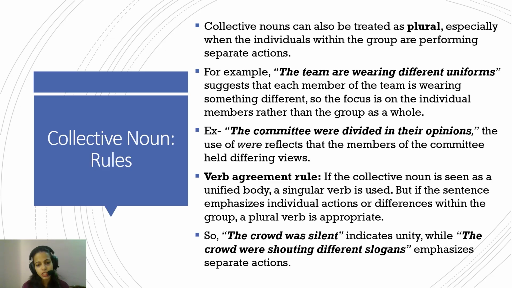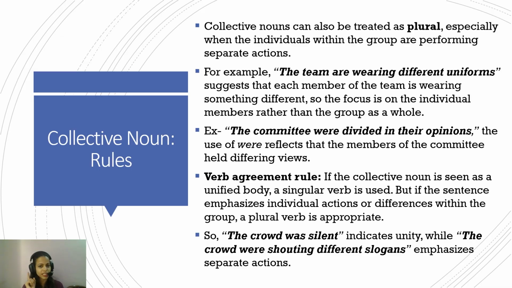Now, the verb agreement rule: if the collective noun is seen as a unified body, a singular verb is used. But if the sentence emphasizes individual actions or differences within the group, a plural verb is appropriate. Again, in the example, the crowd was silent. Why was the verb was following the crowd? Because the crowd is acting as one unit.